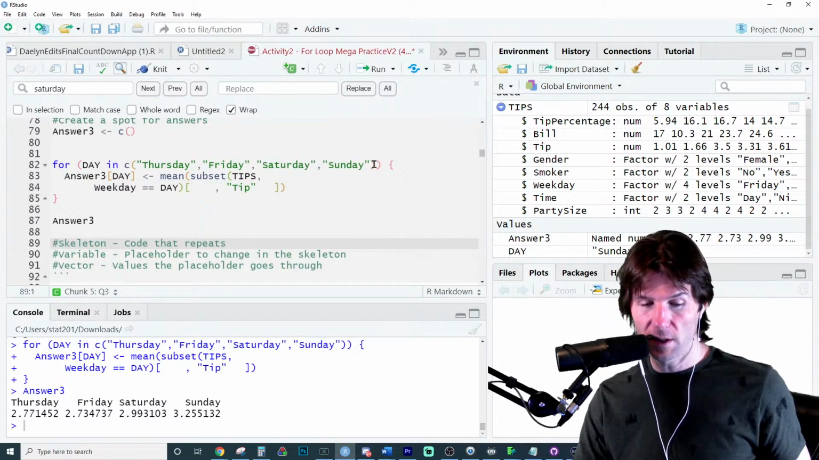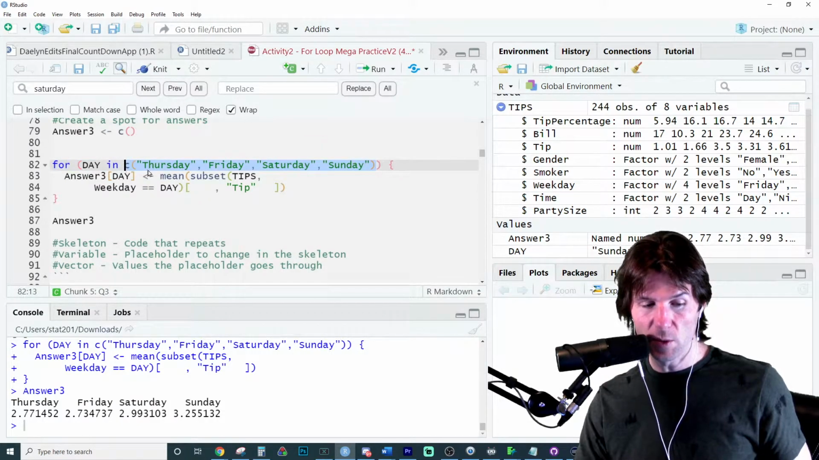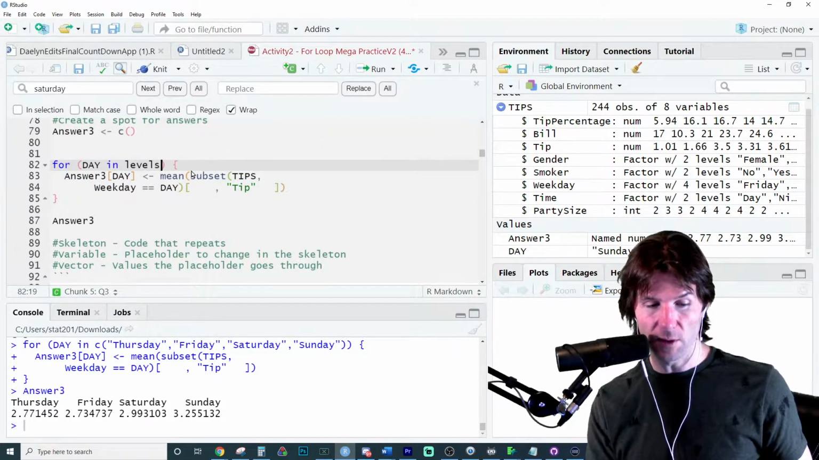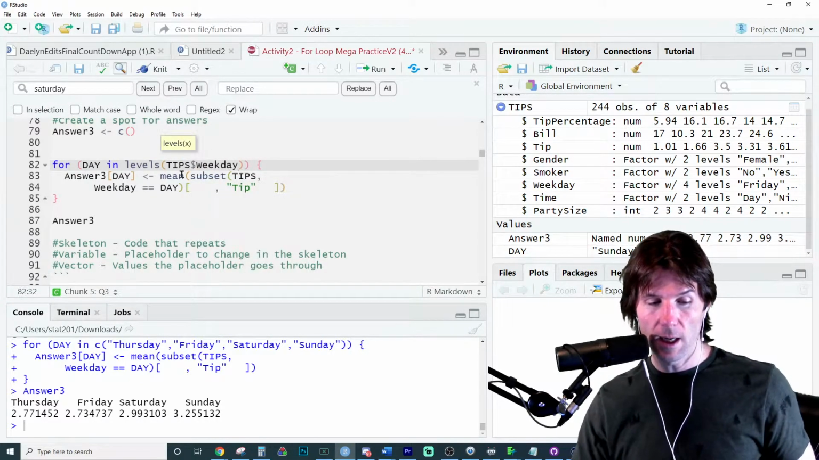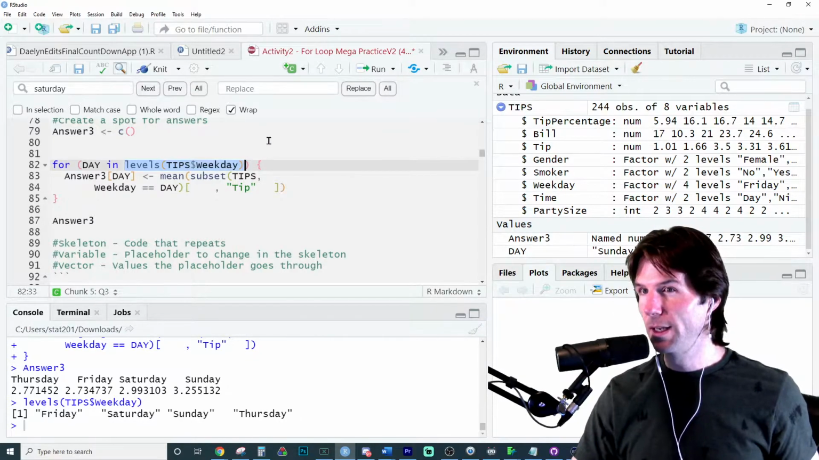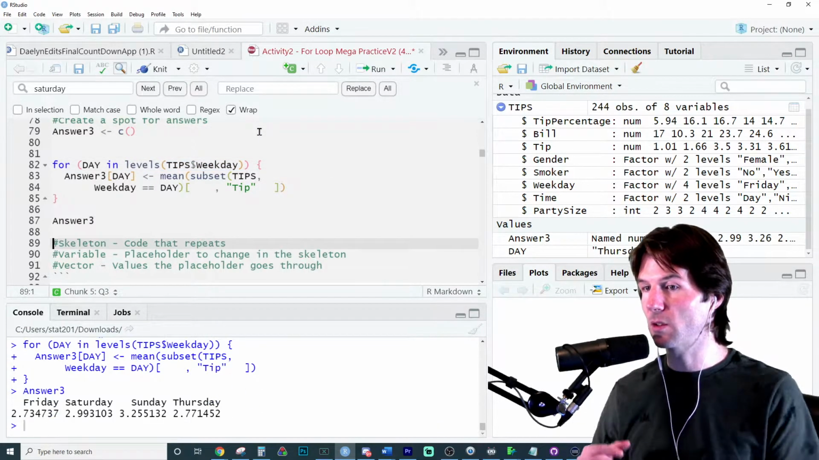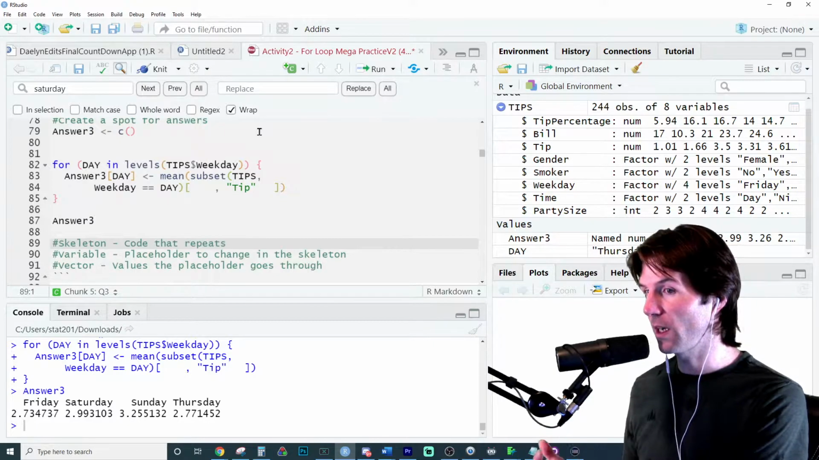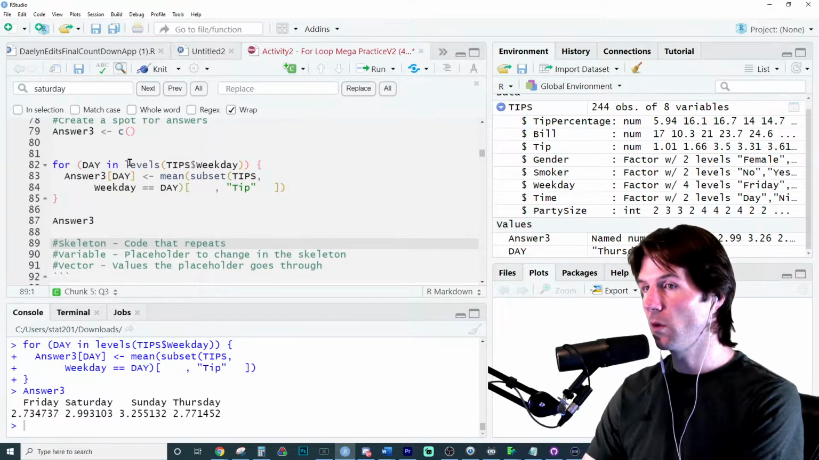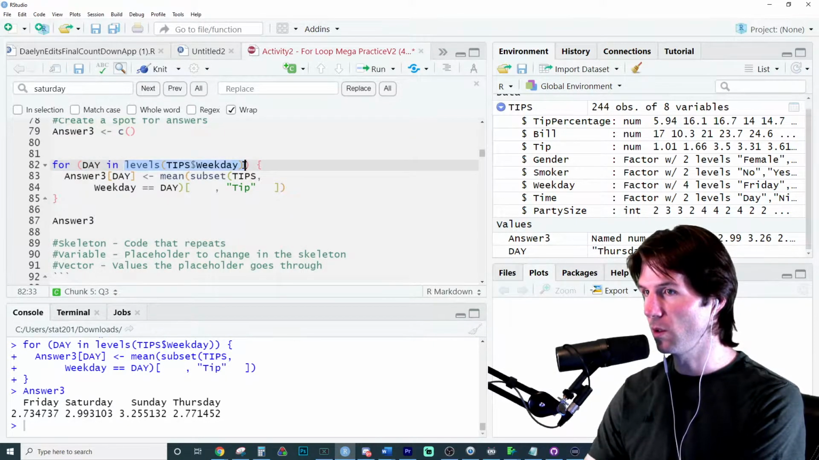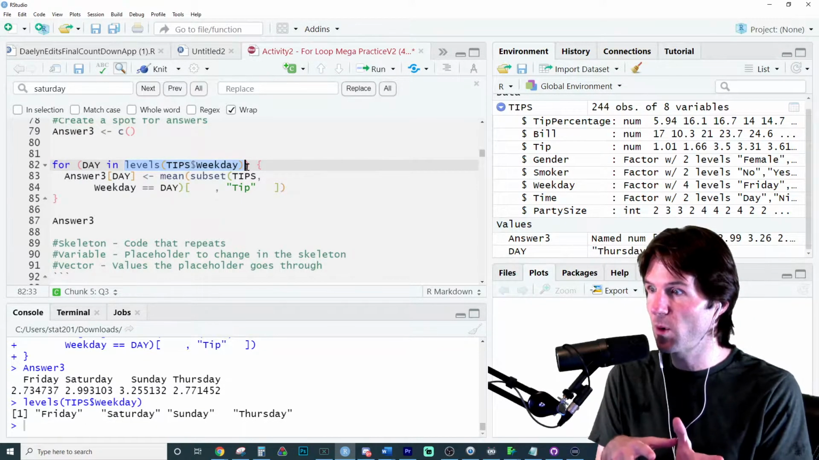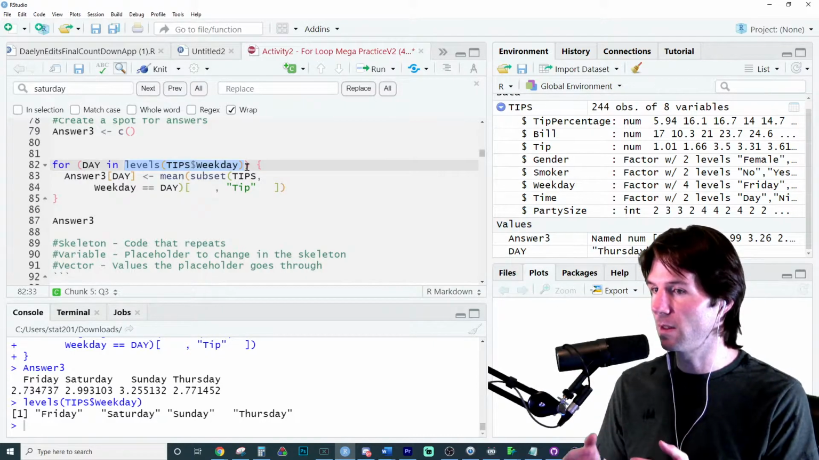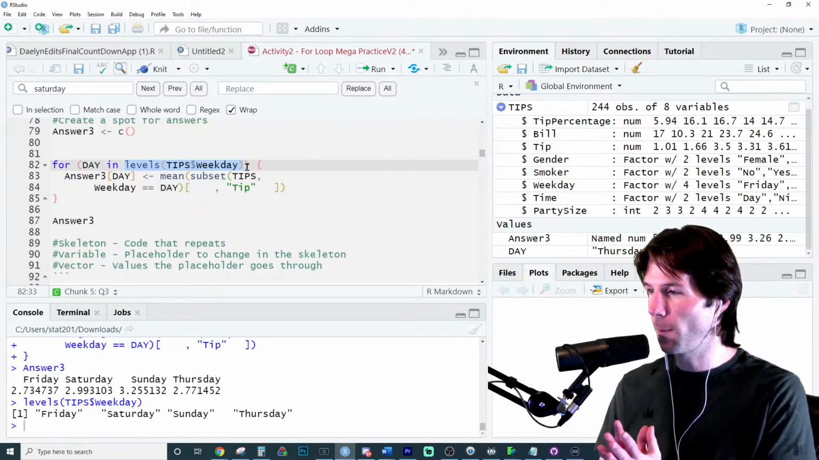Now, what we could have done, this is another alternative solve to it, is we could have also said levels of tips $ weekday, and the levels are going to be the levels. Now, this is an okay solve too. When you get the answers, they're not in order though. They don't go Thursday, Friday, Saturday, Sunday. But it's going to go through the levels right here. Make sure to use levels. That works best. So it'll say, okay, the first time it runs, it becomes Friday, then Saturday, then Sunday, then Thursday.